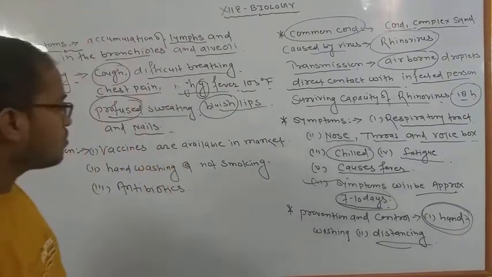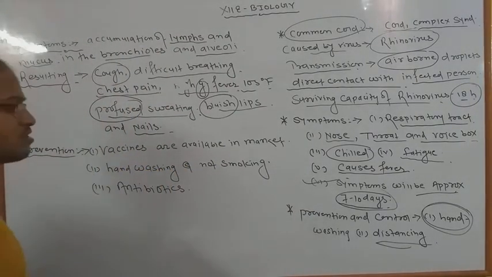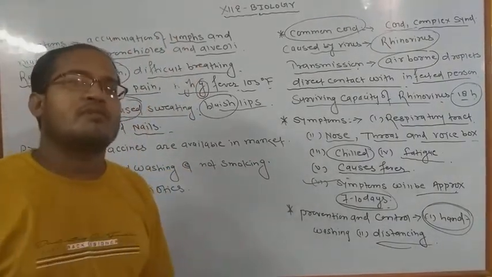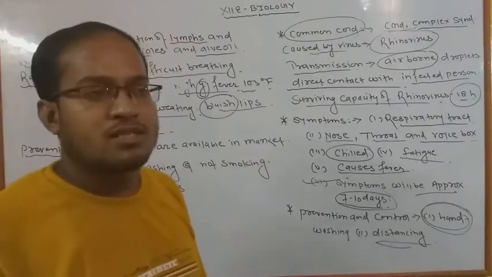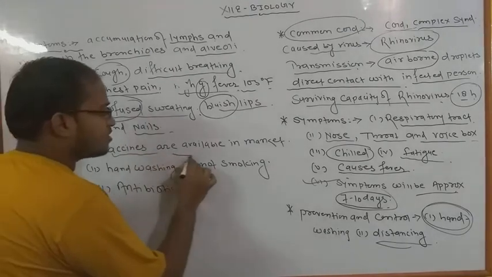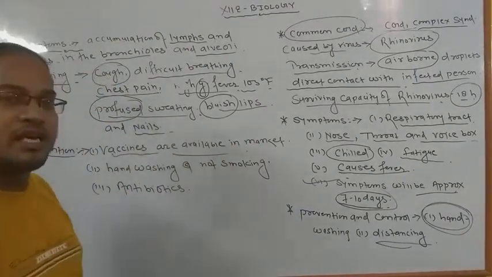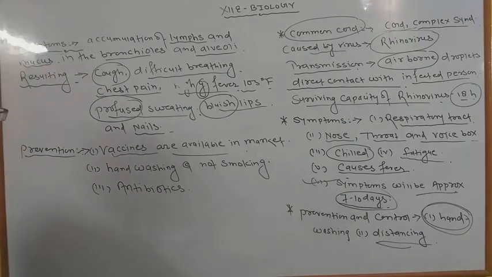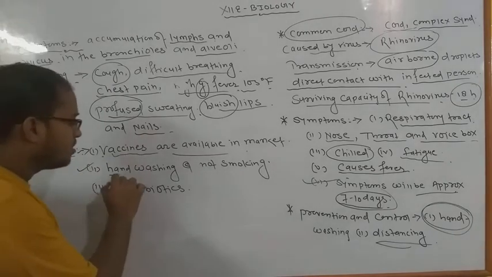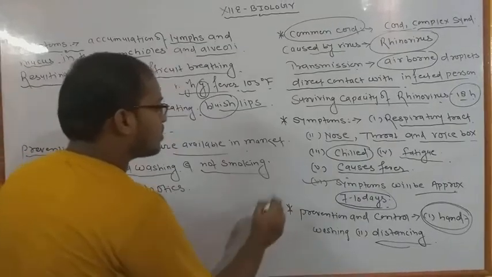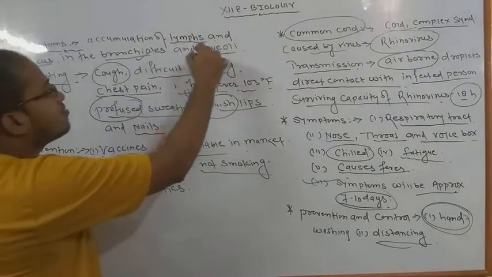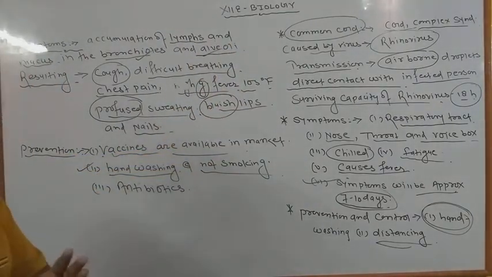Coming to the next part, preventions. When pneumonia was introduced in our world, at that time no proper vaccines were there and most human beings generally died. But now in our world several types of vaccines are available in the market for clearing and controlling the symptoms of pneumonia. And second, we should also know that hand washing is the best way, and no smoking. Why is smoking mentioned here? Because in pneumonia our bronchioles and alveoli get choked, they get jammed.